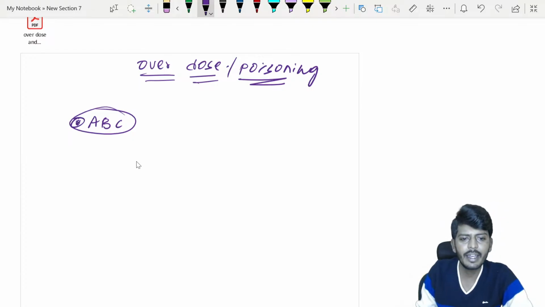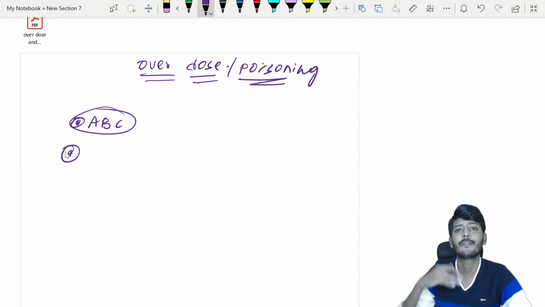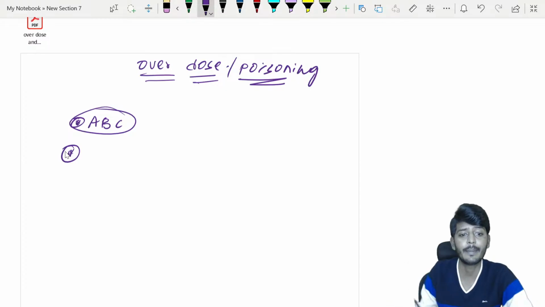Then the next important thing, if there is instability of the person, the vitals are unstable, so check the vitals, monitor the vitals. Okay, so you are going to stabilize the vitals. Apart from stabilizing the vitals, what else are you going to look for?